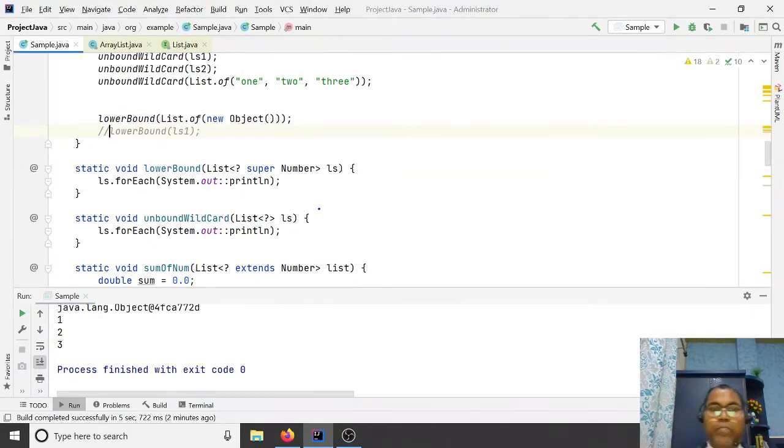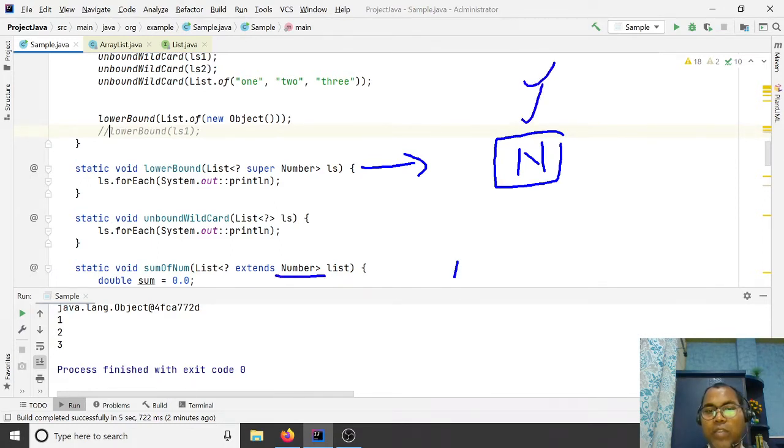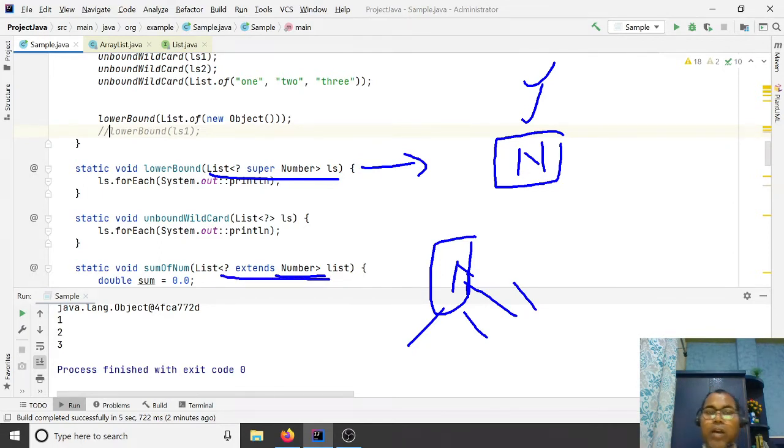So this is your lower boundary. Here I'm allowing the number class. This is my lower boundary. All the upper classes, object class, allowed. Here I'm saying this is my upper boundary, and all the subclasses are allowed here. So this is your lower boundary, the super keyword. This is the upper bound, the extends keyword. So these support your hierarchy.